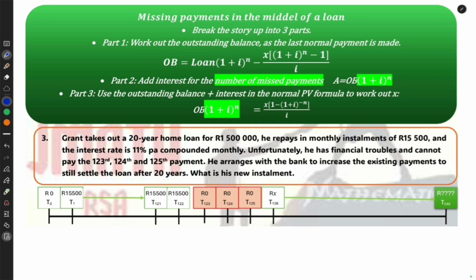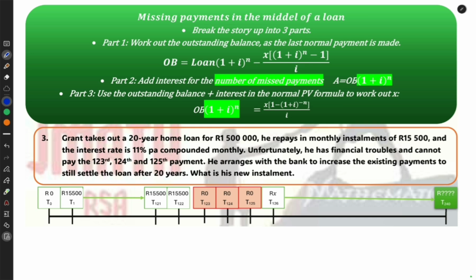I need to take the outstanding balance and then give that a compound bracket for the amount of months that he missed his payments. Then part 3, after I have that value, I can then go back to my normal present value formula and work out what X should be to finish at the right time. Okay guys, a sum like this would be in total between 8 and 10 marks. It can be really complicated, but if you follow those steps, you can break it up and get your 10 marks or 8 marks. Let's do this.